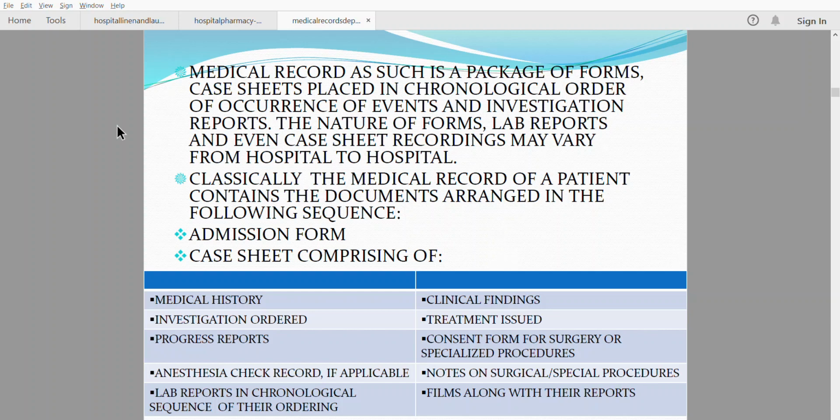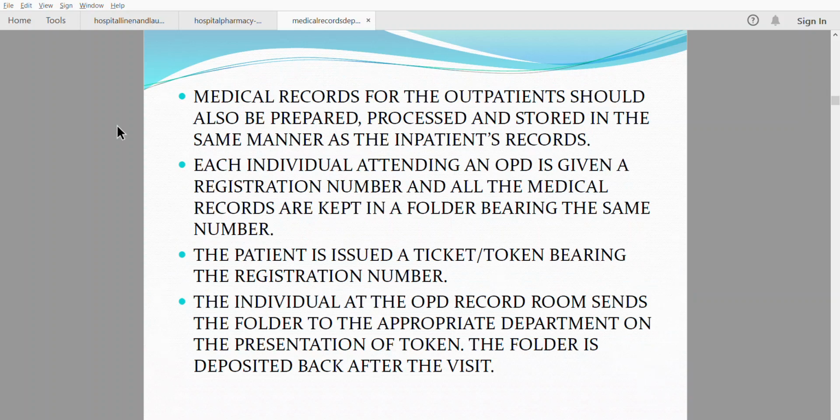Classically, the medical record of a patient contains documents arranged in the following sequence: admission form, case sheet comprising medical history, investigation orders, progress reports, anesthesia check record if applicable, lab reports in chronological sequence of the ordering, clinical findings, treatments issued, consent form for surgery or specialized procedures, notes for surgical special procedures, films along with their reports. Medical records for outpatients should also be prepared, processed and stored in the same manner as the inpatient records.